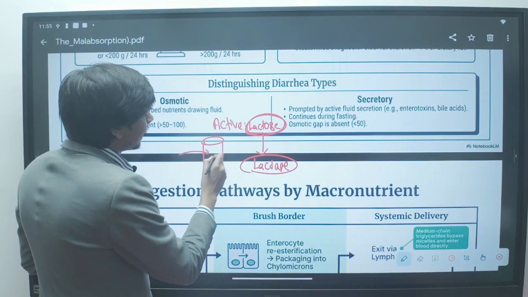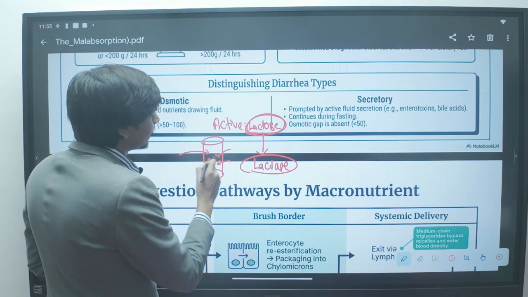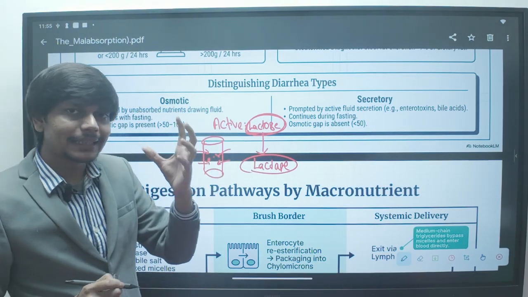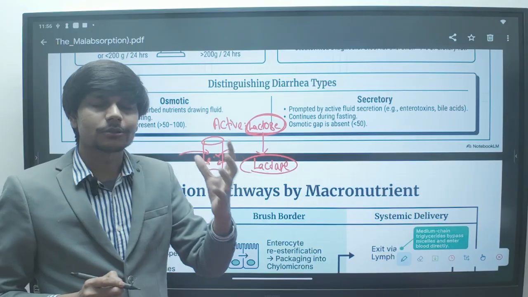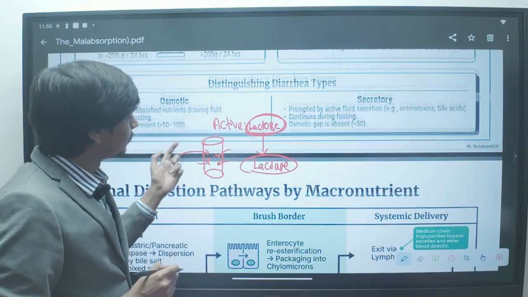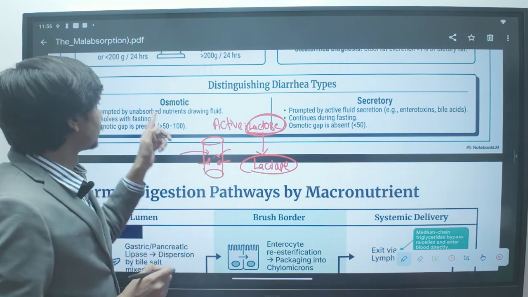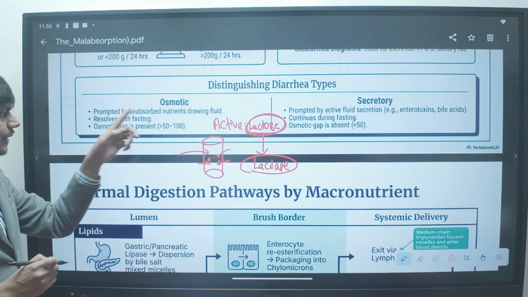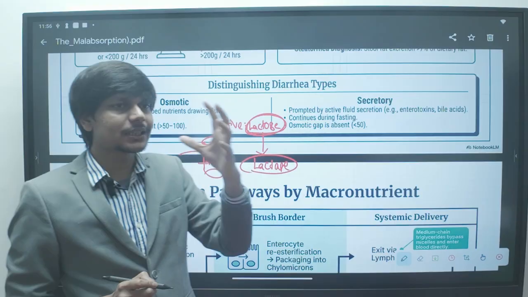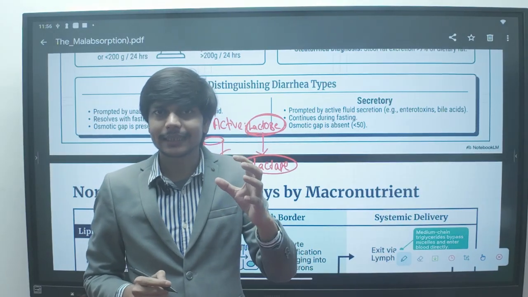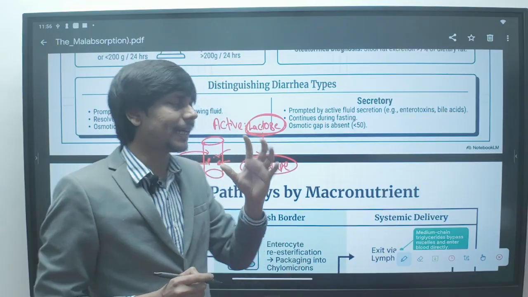It will draw water along with it into the gastrointestinal tract and cause osmotic diarrhea. So osmotic diarrhea means there is some extra osmotically active substance in the gastrointestinal tract causing diarrhea.